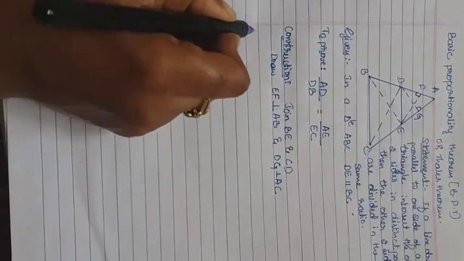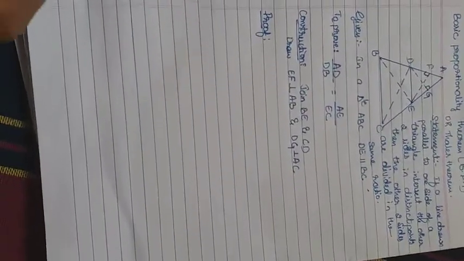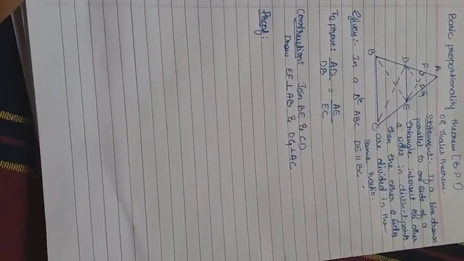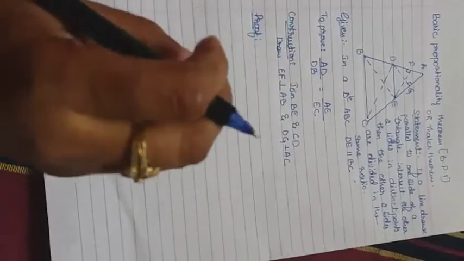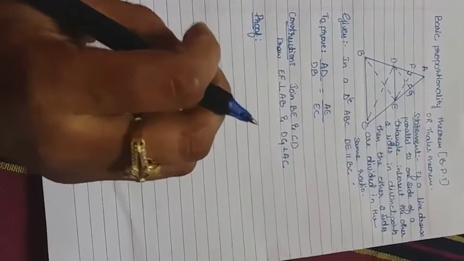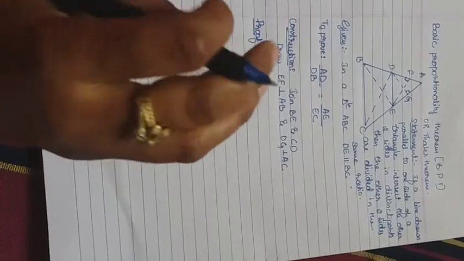Next, the last step I told you already, proof. We have to go for the proof. Listen carefully and try to understand. Listening, understanding the statement, and writing the theorem accordingly is very important. You can easily get the 5 marks. They will nearly always ask these theorems for 5 marks.